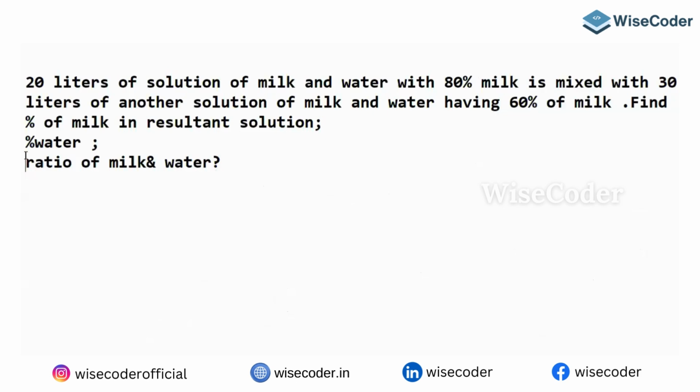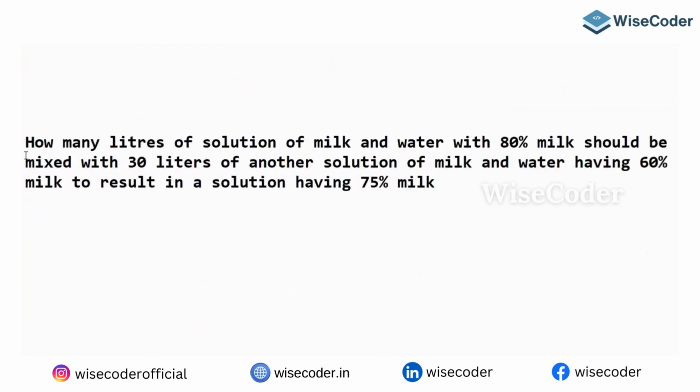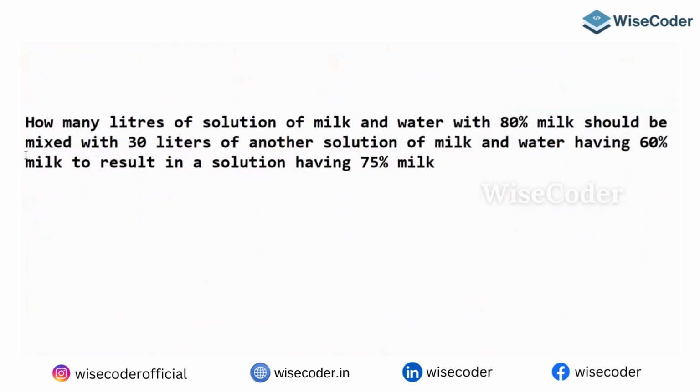Okay, let's go to the next question. How many liters of solution of milk and water with 80% of milk should be mixed with 30 liters of another solution of milk and water having 60% of milk to result in a solution having 75% milk?